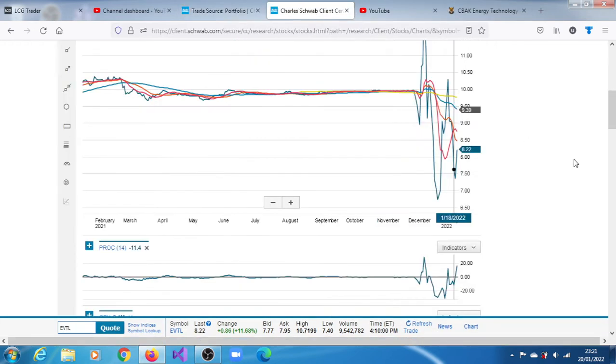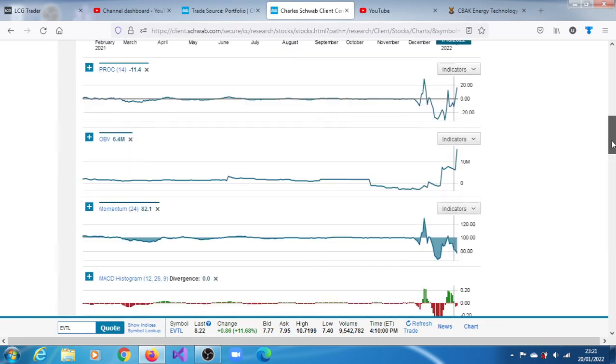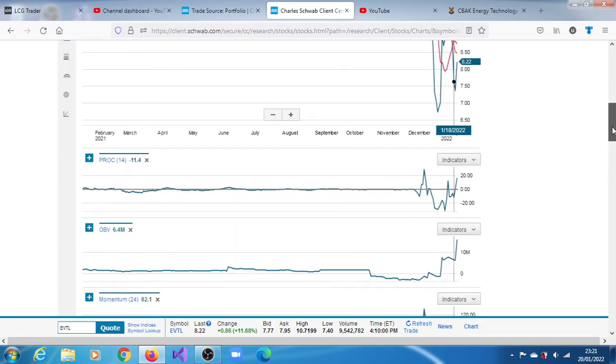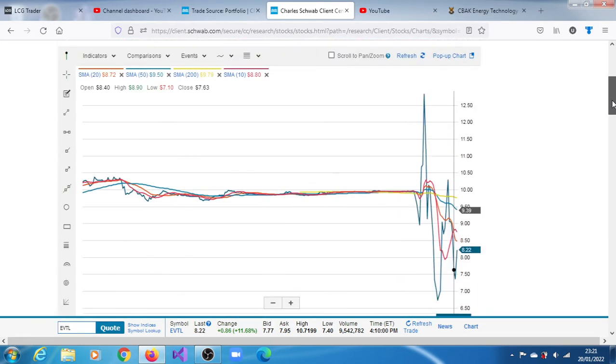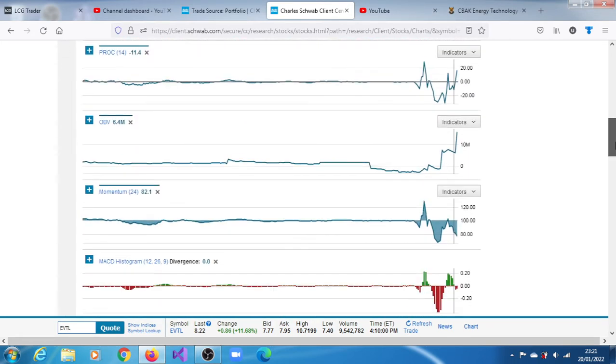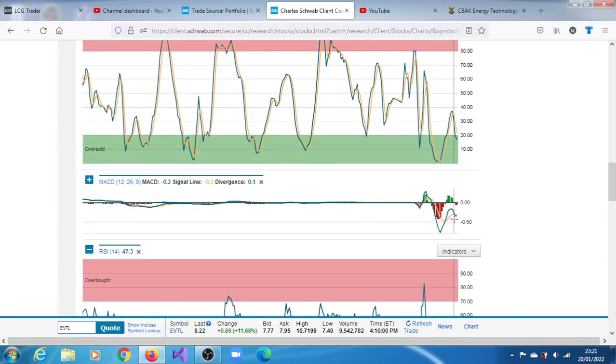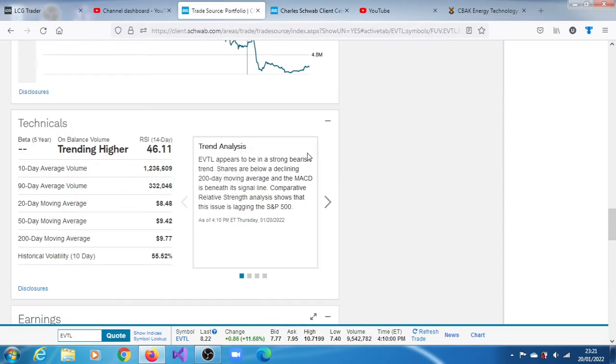Is the MACD beneath the signal line? Let's just quickly have a look. Do we have the MACD here? We should have it somewhere here. Okay, yes, it's beneath the signal line, just slightly beneath it. Okay, so momentum is strongly bearish.